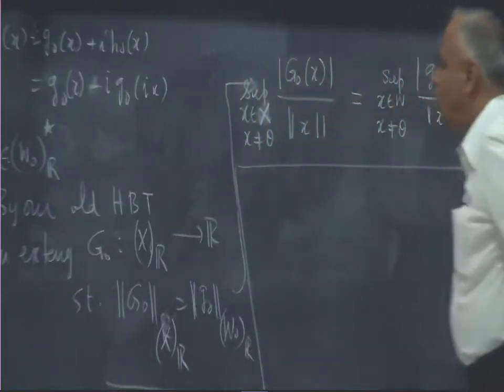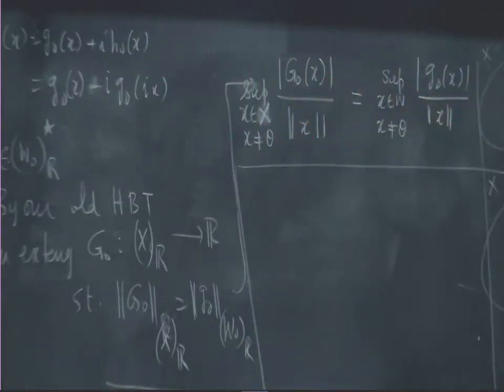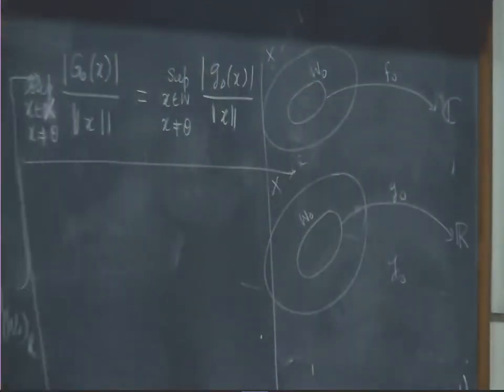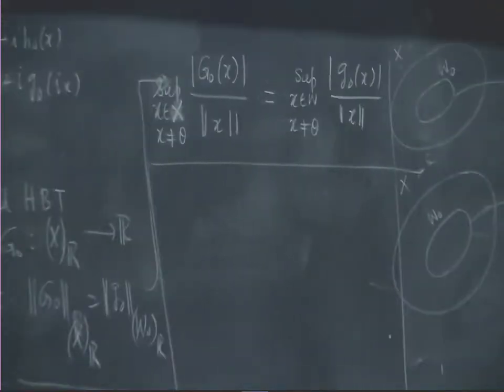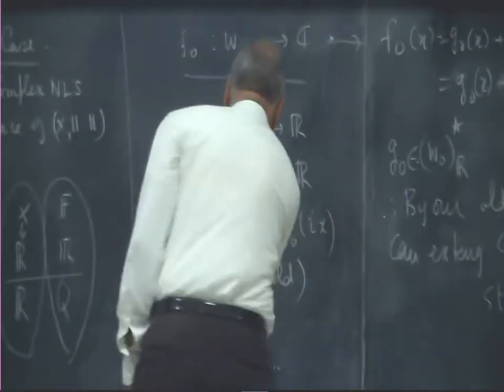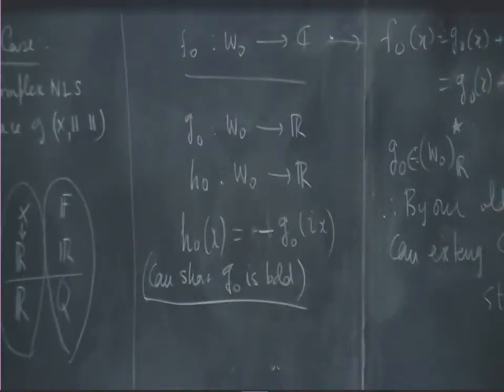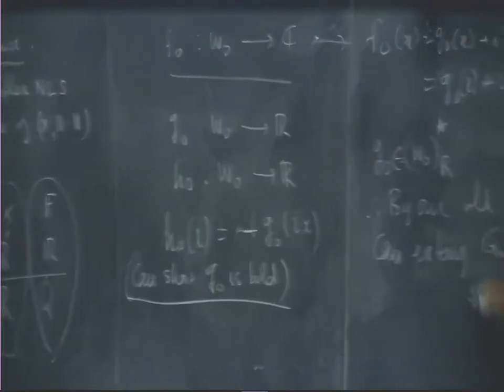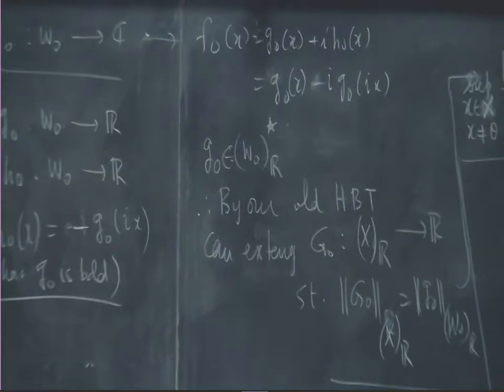Okay. All right. So I have not shown that little G0 is a bounded functional. We will see later that G0 is bounded. I will come to this question. I forgot to write that. So therefore, we have this. It is a bounded linear functional, and we can extend it.